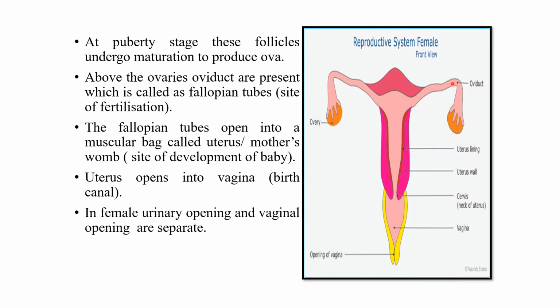Here the ovum waits for the union of sperm. So this is the place of fertilization, the fusion of sperm and ovum. The fallopian tube opens into a muscular bag called the uterus or mother's womb. Here the development of the baby takes place. Then this uterus opens into the vagina through the cervix.